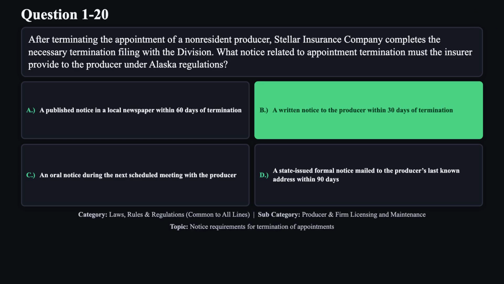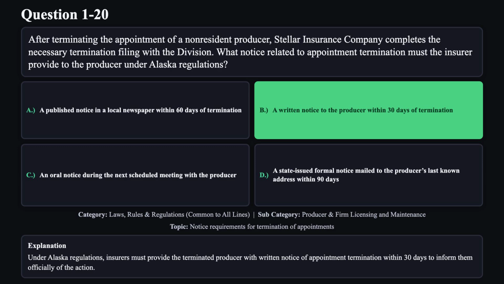The correct answer is B. Under Alaska regulations, insurers must provide the terminated producer with written notice of appointment termination within 30 days to inform them officially of the action.